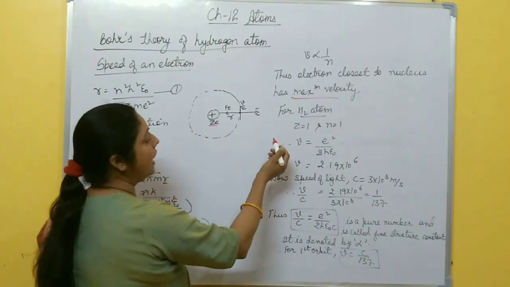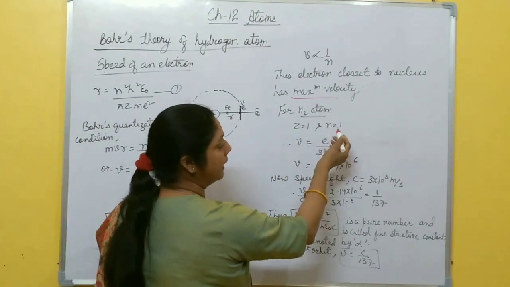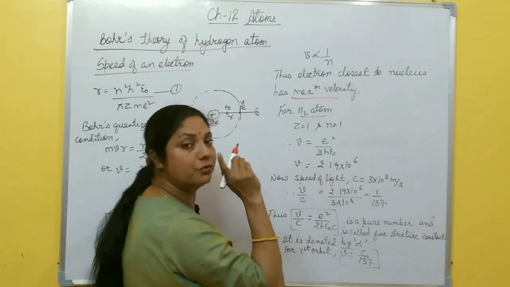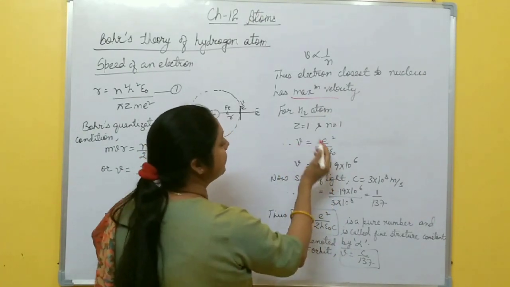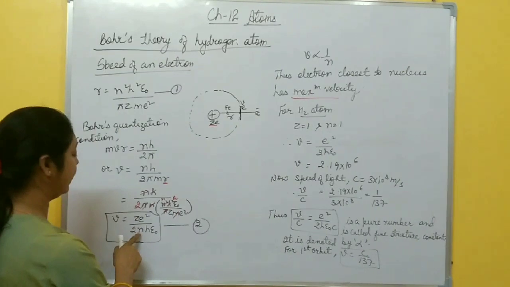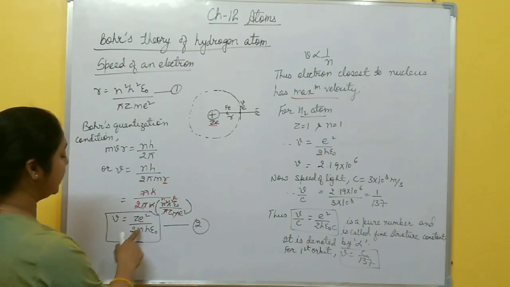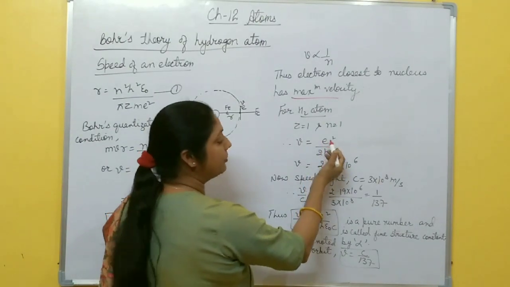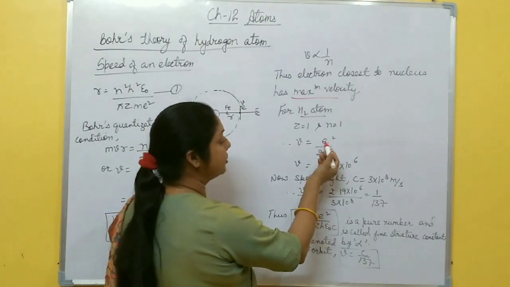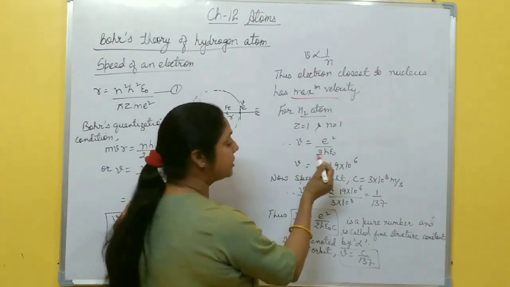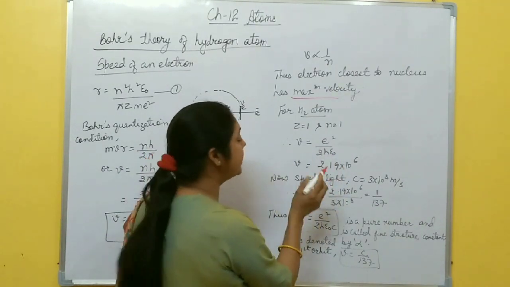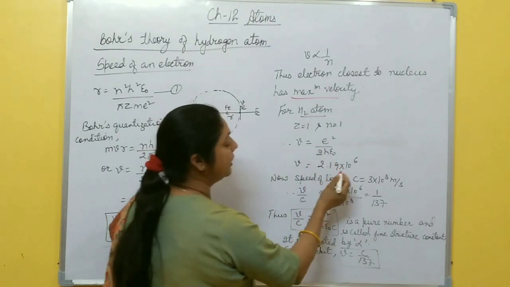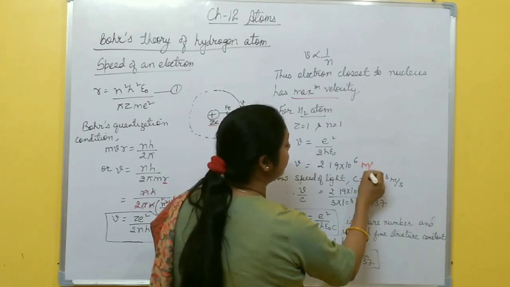Now for hydrogen atom, you know Z is 1 and n is also 1 because hydrogen has only one electron. So this v becomes, you put Z = 1, n = 1, v equal to e square by 2 h epsilon naught. After putting the values of different quantities like the charge of electron, Planck's constant and epsilon naught, the permittivity of free space, you get v equal to 2.19 × 10^6 meter per second.